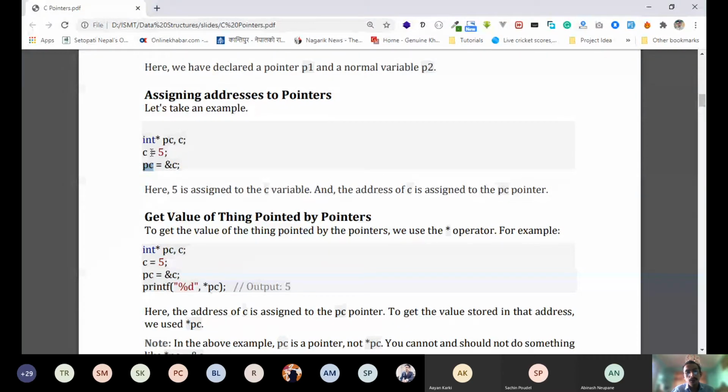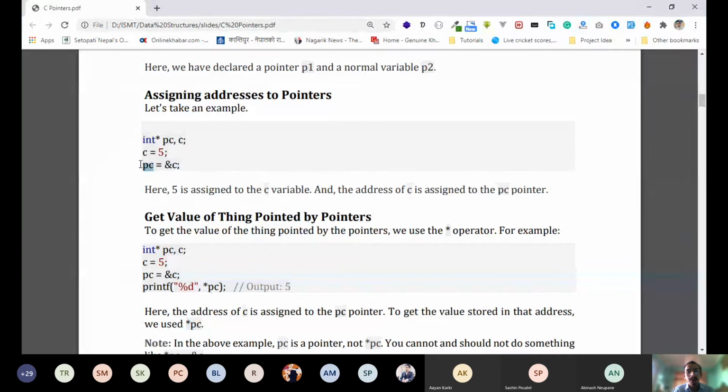Do you get this now? So we have declared one pointer variable and a normal variable, and we assigned one integer value to the normal variable, and we assigned the address of that normal variable to the pointer variable pc. This pc is a pointer variable now, which stores the address of c.